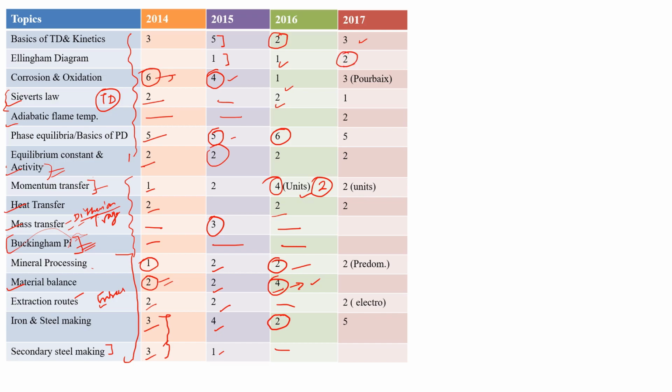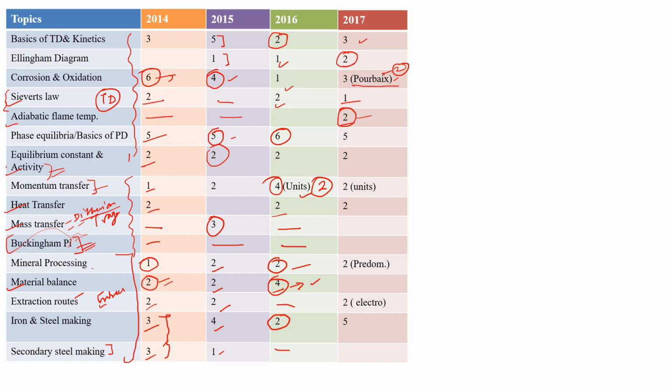Okay, corrosion and oxidation, in that part they asked for the first time from the E-H pH diagram, that is Pourbaix diagram, and that was a 2 marks question. Okay, so that was a graph type of question and we have to identify those things. Sievert's law 1 mark.